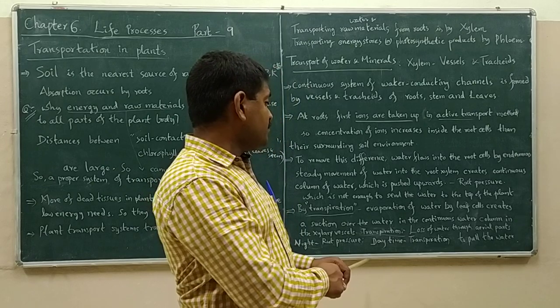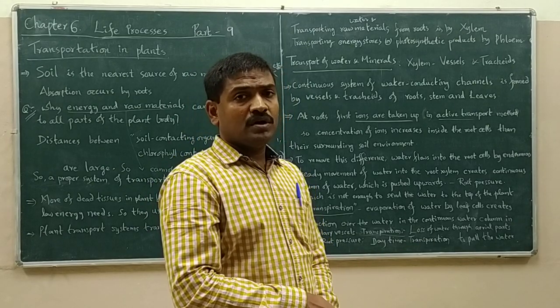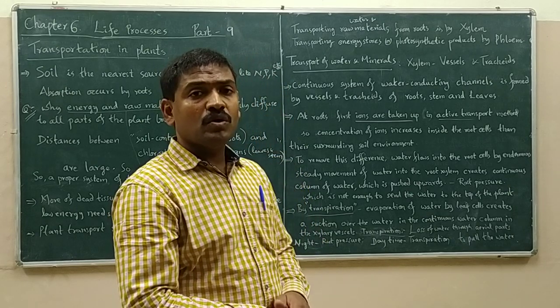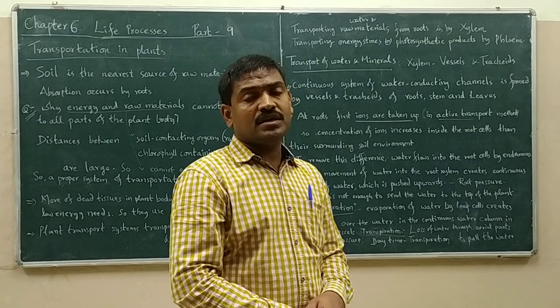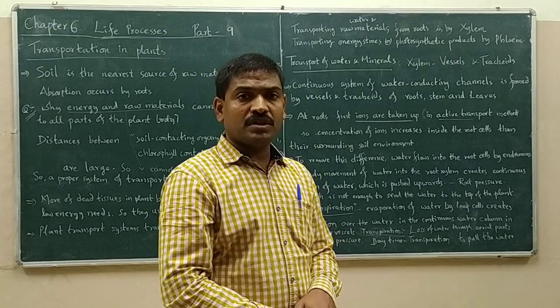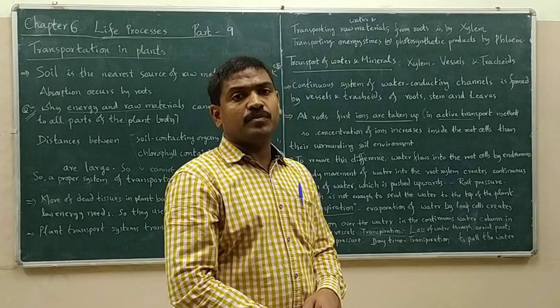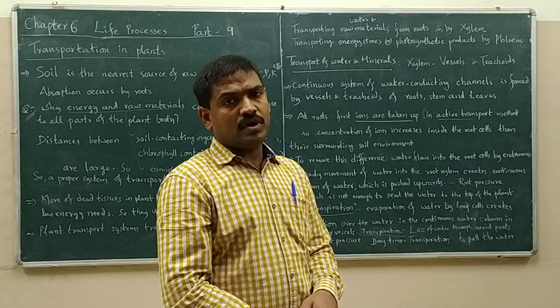During the daytime, transpiration occurs very actively, so transpirational pull plays the role of transporting water in the xylem vessels. So during the night time, root pressure, and during the daytime, transpirational pull, operate the transportation of water.